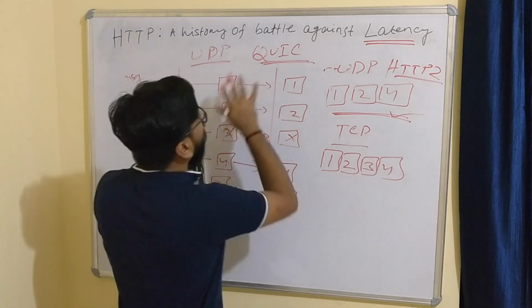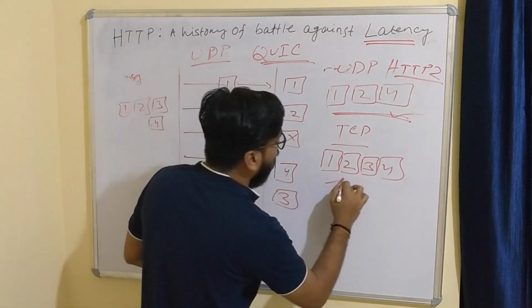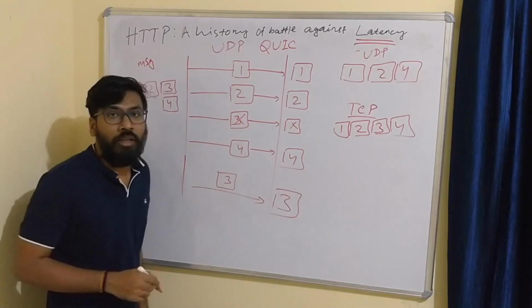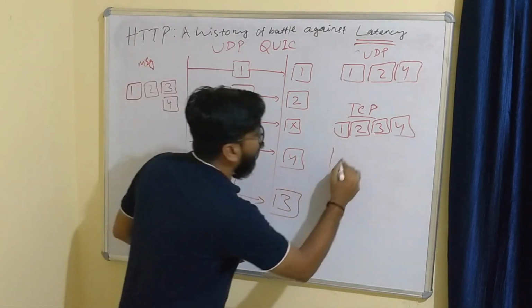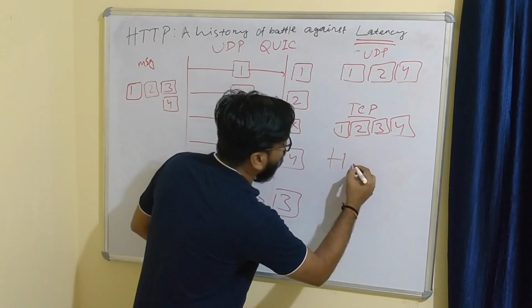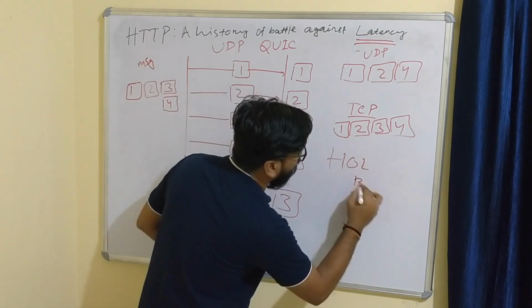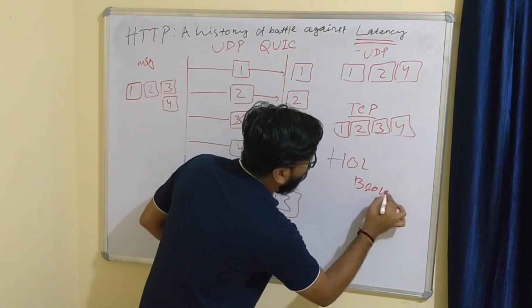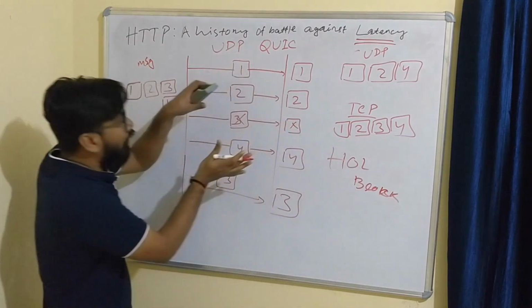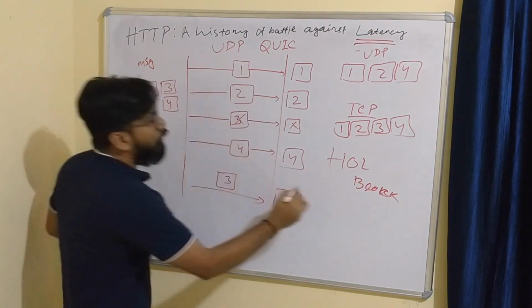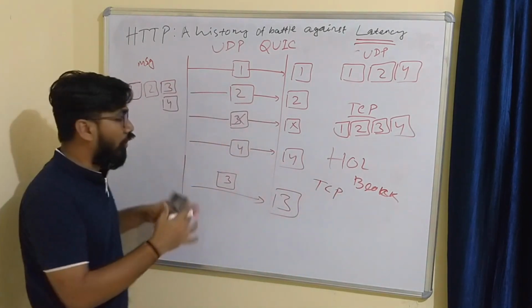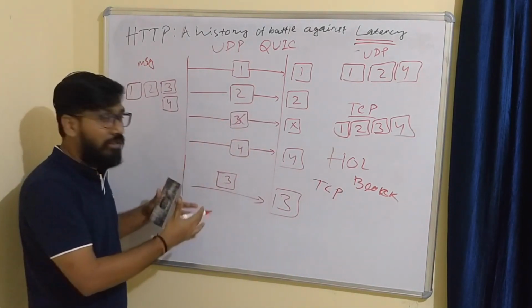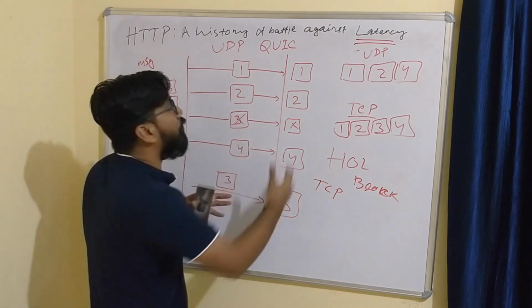But in QUIC, that is independently delivered. So in HTTP2, this is called head of line blocking. Okay, so head of line blocking means that in HTTP2, TCP will wait till the lost packet is retransmitted and received by the server.